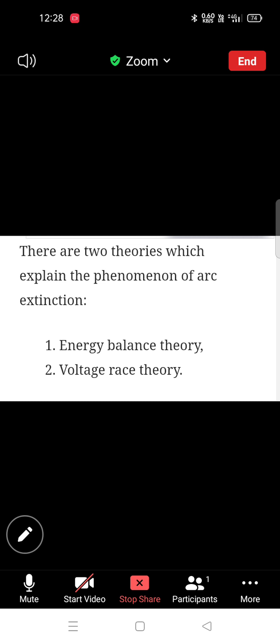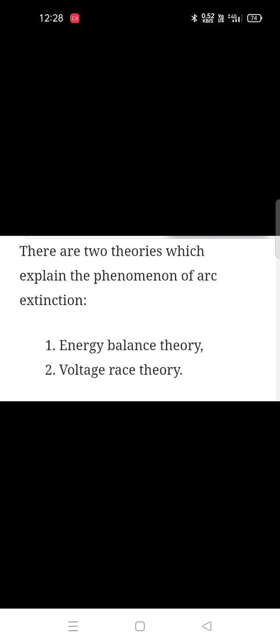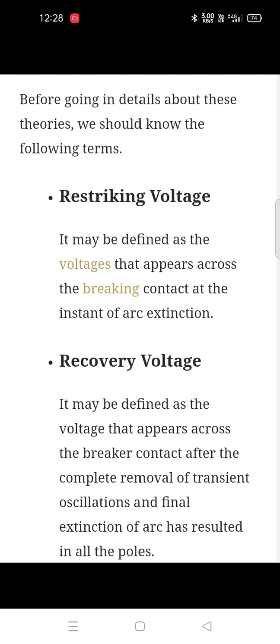Before these two theories, let's first see some terms used in this arc extinction method. The first is restriking voltage. It may be defined as the voltage that appears across the breaking contacts at the instant of arc extinction. The second one is recovery voltage.